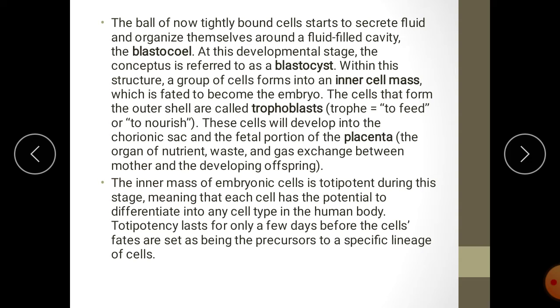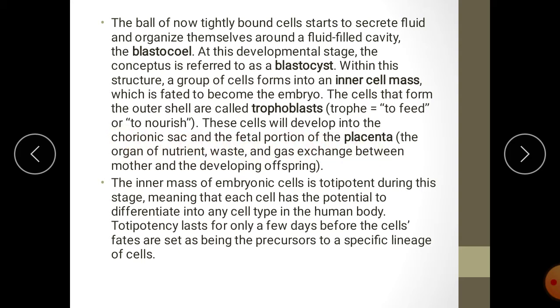So these cells will develop into the chorionic sac and the fetal portion of the placenta, trophoblast cells. So they are going to be developed into chorion, allantois, yolk sac membrane. These are all called extra embryonic membranes. They are formed by the outer cells present in the trophoblast cells, chorionic sac and the fetal portion of placenta.